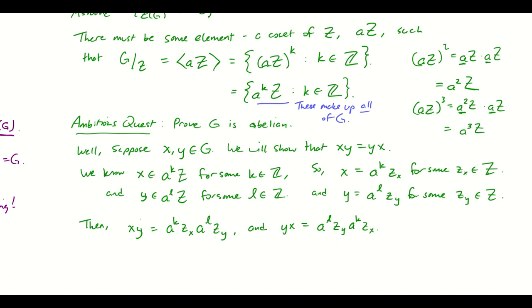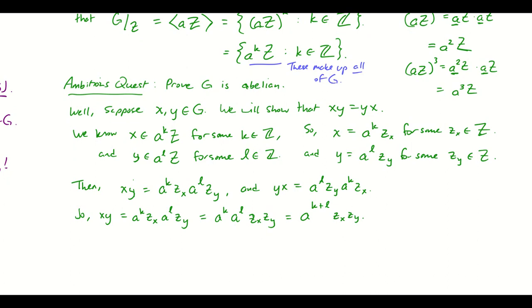But now I claim that we have everything we need to do that. We have the tools right at our fingertips, because I can take this first representation, a to the k z sub x, a to the l z sub y, and move things around. Anything with a Z is in the center, so it can commute with anything I want it to commute with. For example, a to the k times zx times a to the l times zy is the same as a to the k, a to the l, zx, zy, which is a to the k plus l, zx, zy.